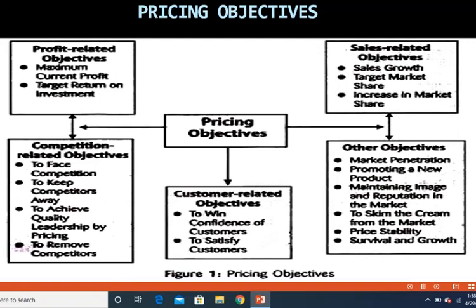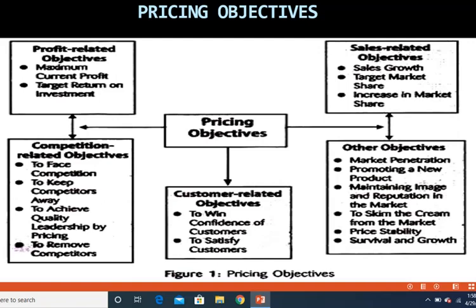Now the next pricing objective is to price your goods in such a manner that it helps in achieving other objectives. Other objectives are those which do not fall within the first four objectives which I have already discussed with you. Now what are those objectives? These are objectives of market penetration. Market penetration means you want to enter deeper into the market.